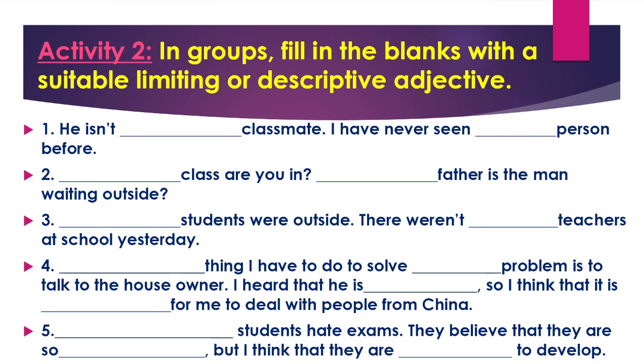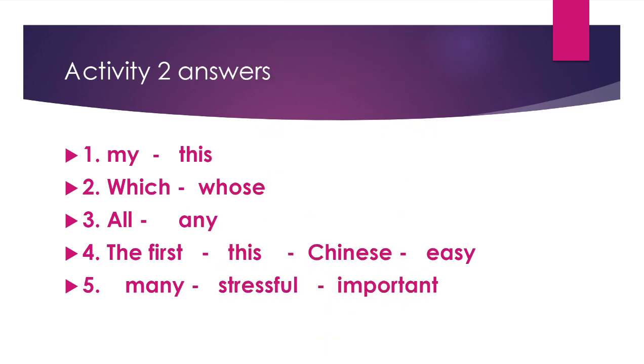So in activity 2, in groups, fill in the blanks with a suitable limiting or descriptive adjective. The first one: "He isn't ___ classmate, I have never seen ___ person before." So the best thing I can put here, I can say he isn't my classmate. I have never seen this person before. So the best thing to fill in the blanks is to use my and to use this.